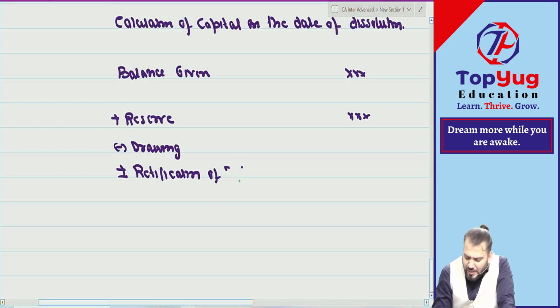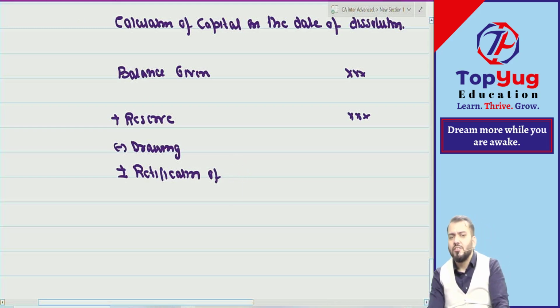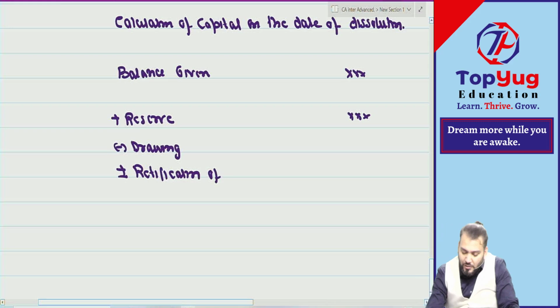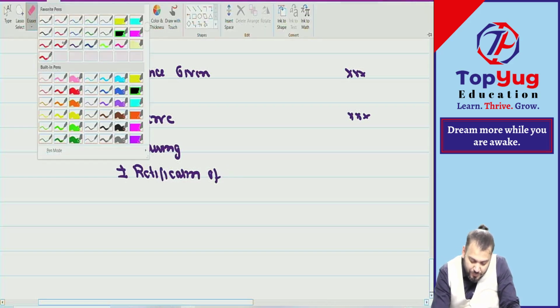They may give some error in the question. Due to that error there may be some profit or loss that also needs to be adjusted. To confuse you they will give some error. So when you rectify the error, the profit may increase or decrease. So rectification of profit. Understood this point?